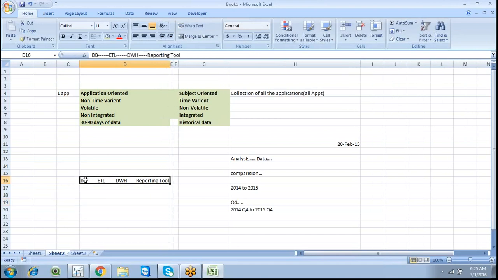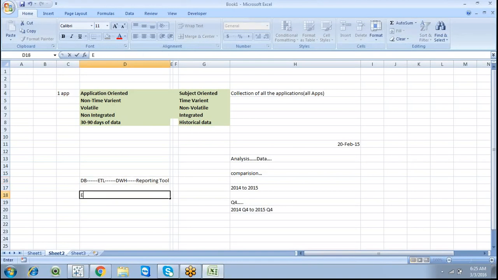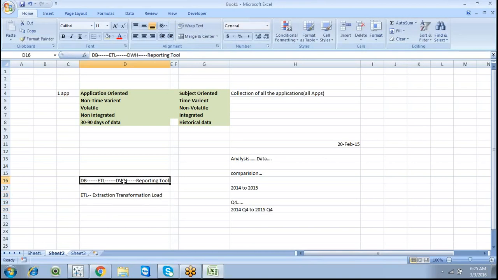The database here is nothing but the OLTP systems. OLTP means we have multiple databases and multiple applications, but ETL persons extract this data and do some transformations. ETL is extraction, transformation, and loading into one particular database, which is called a data warehouse.